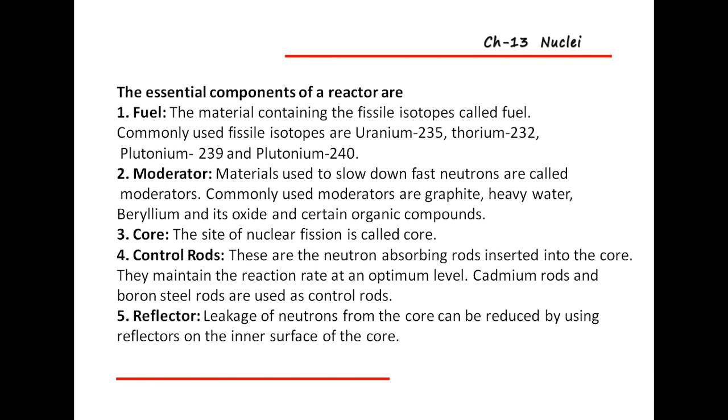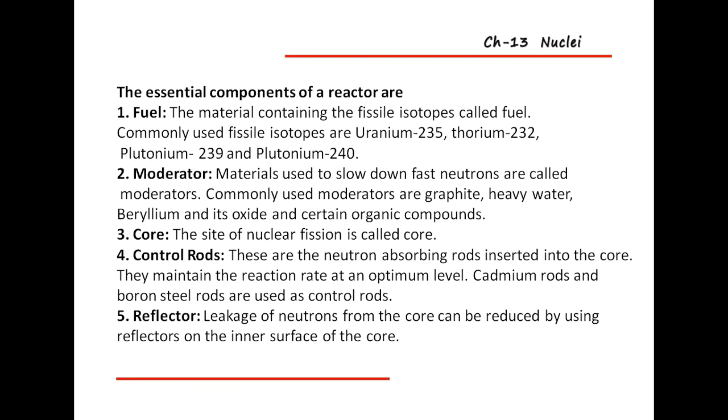First one, that is the fuel. The material containing fissile isotopes is the fuel. Commonly used are uranium 235, thorium 232, plutonium 239 and plutonium 240. They are used as fuel.